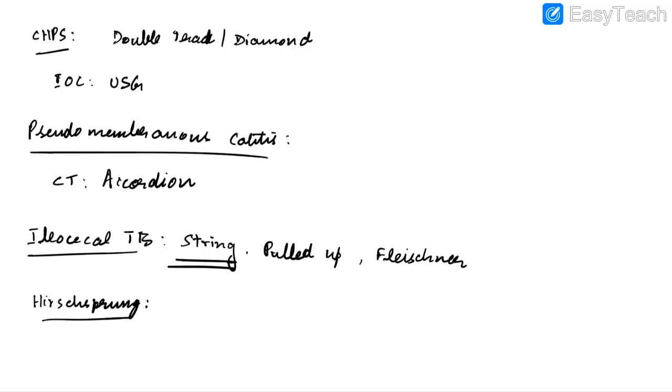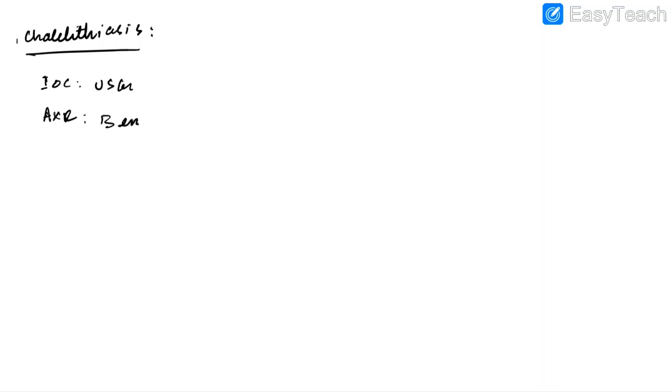Now let us discuss about cholelithiasis. In this case, the investigation of choice is USG. Abdominal X-ray will show Mercedes-Benz sign. If you find air within the gallbladder, it is suggestive of emphysematous cholecystitis.